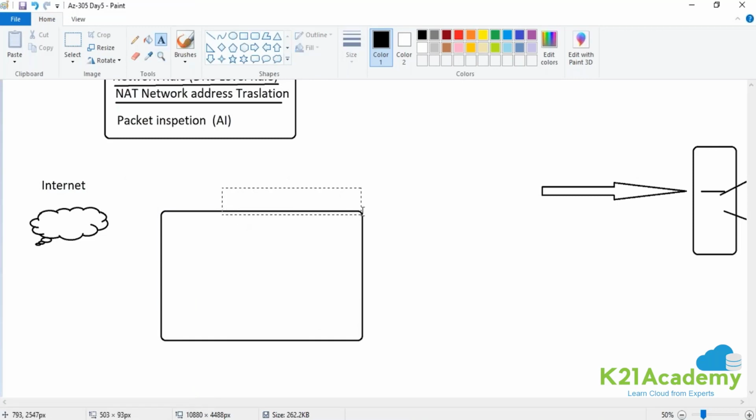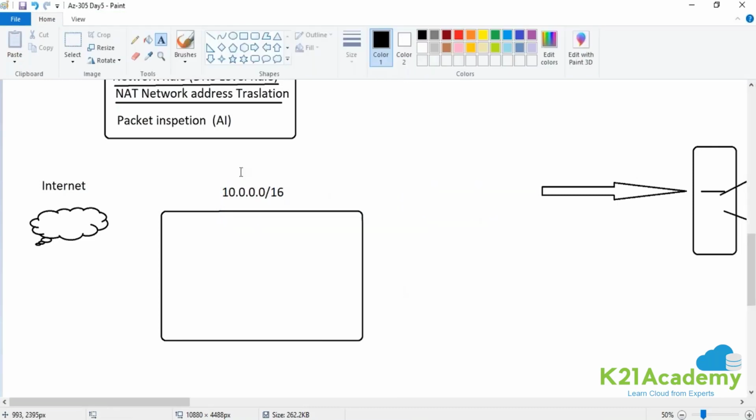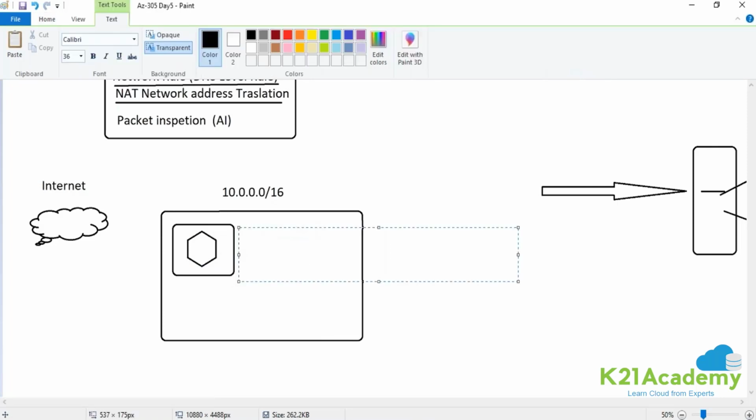Now let's assume that this network has a range, let's say 10.0.0.0/16. In this particular network, let's say this is the subnet where I have deployed my firewall. Guys, always remember that whenever we deploy a firewall in a subnet, the name of the subnet has to be AzureFirewallSubnet. I cannot give any other name. This is how Microsoft identifies that this subnet is reserved for firewall creation. If you give any other name and try to create a firewall, it will throw an error: unable to find any subnet with the name AzureFirewallSubnet. So it has to have the name AzureFirewallSubnet.